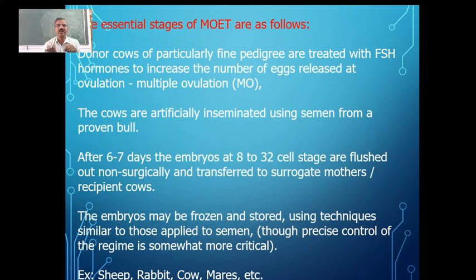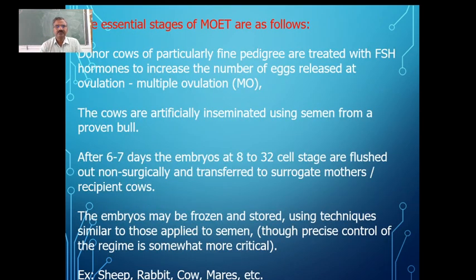So this is the technique used to increase the herd, like in the case of sheep or cows or maybe rabbit. Other animals can also use this technique. And nowadays, to increase the number of wild animals also, they are using this MOET technique.